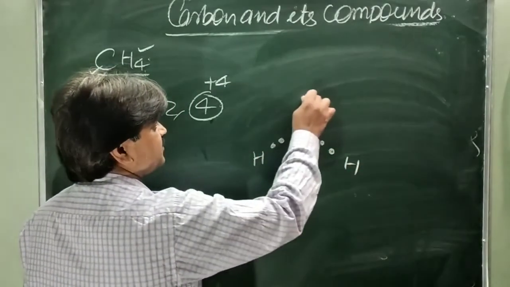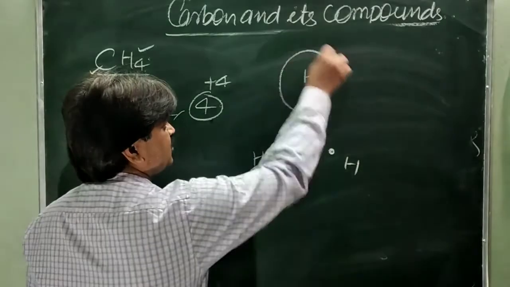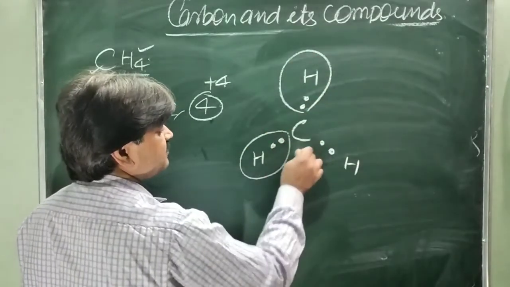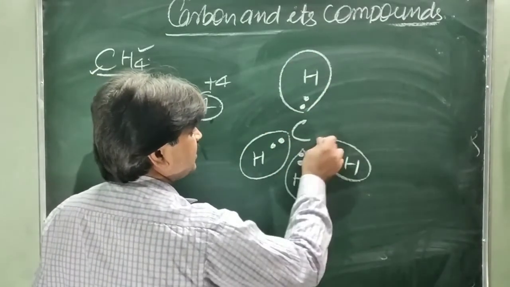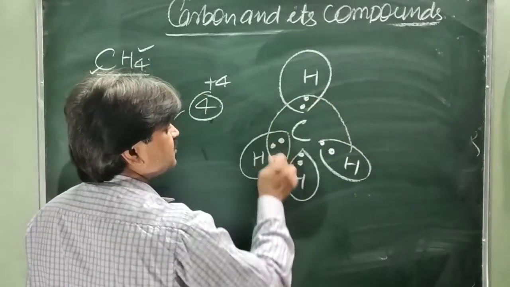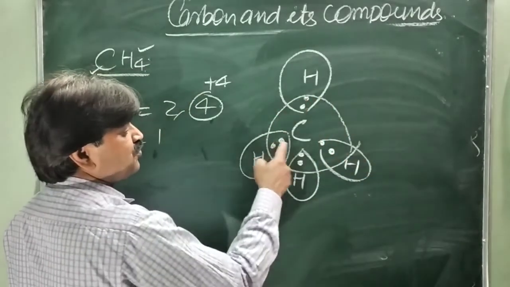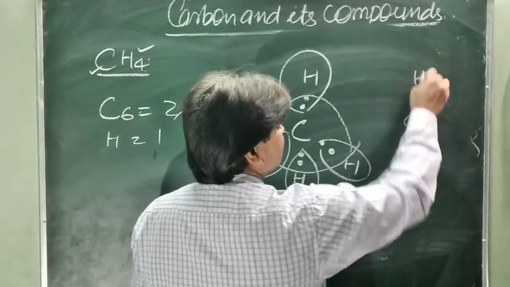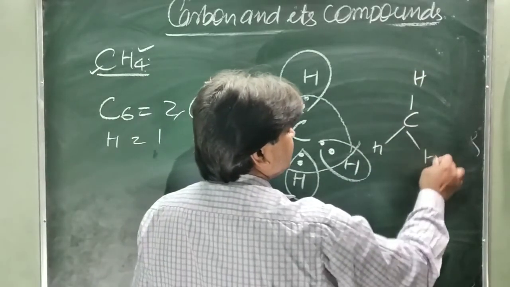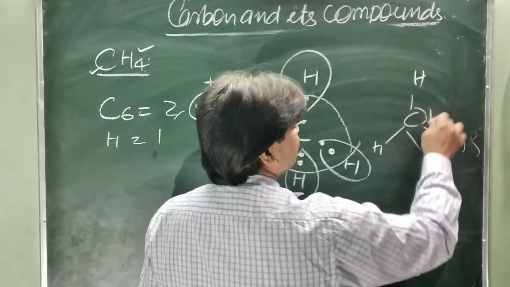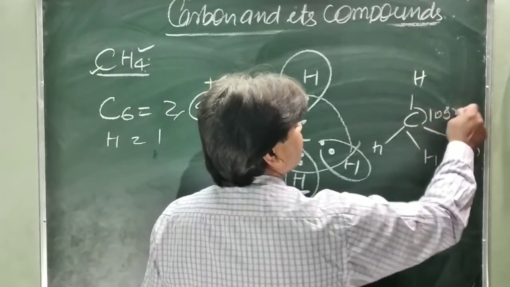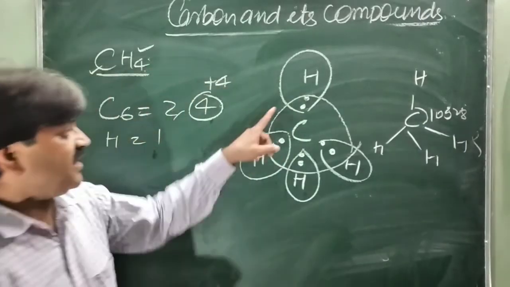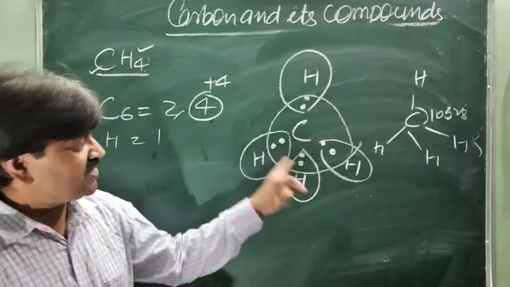So you will see hydrogen completes 2 electrons like helium, and carbon completes 8 electrons: 2, 4, 6, 8. This is the formation of 4 bonds, C-H, and the bond angle is 109 degrees 28 minutes. So carbon completes its octet structure by sharing of electrons.